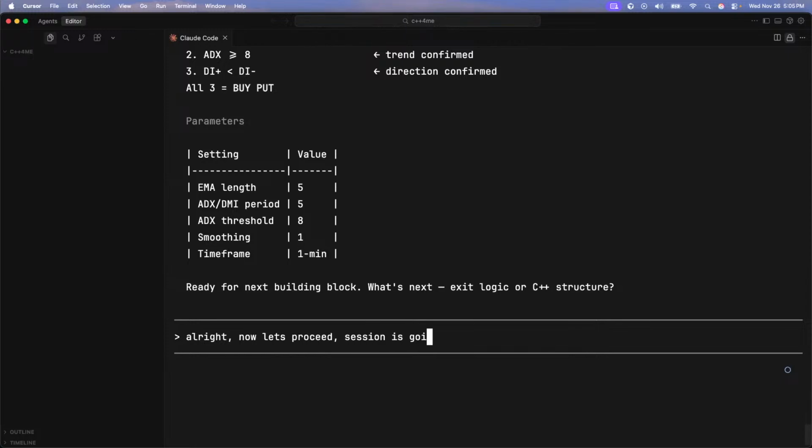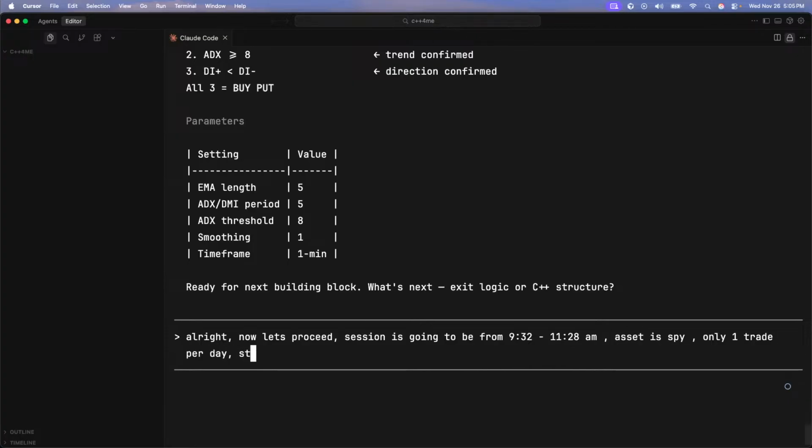Session is going to be from 9:32 to 11:28 a.m. Asset is SPY. Only one trade per day. Starting balance is going, and this is the rules, right? When I'm talking about what is an algorithm, this is the rules. We're just laying out the rules right now. Starting balance is going to be $100.